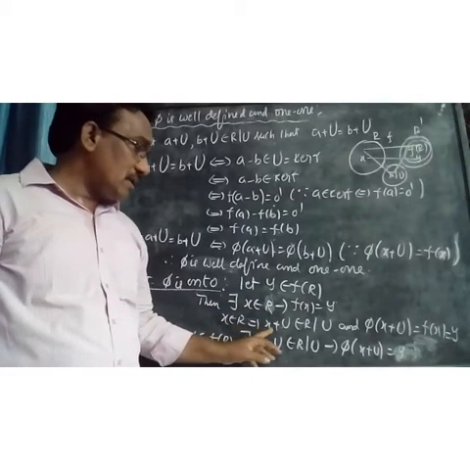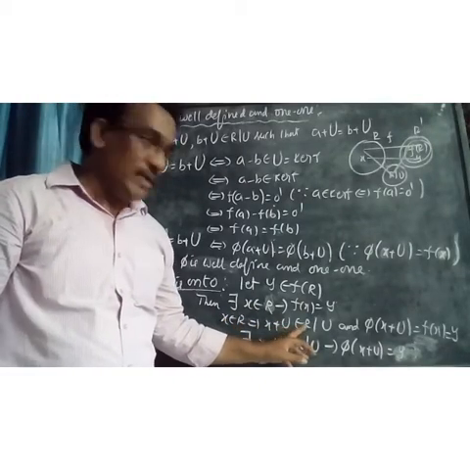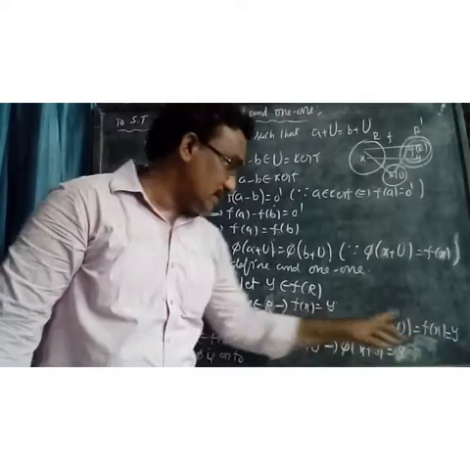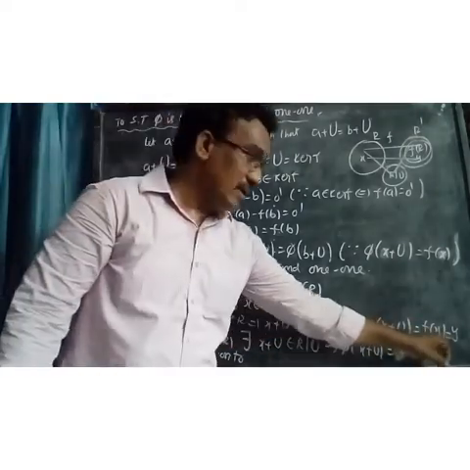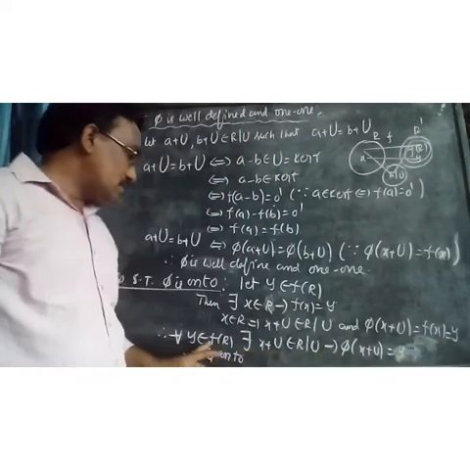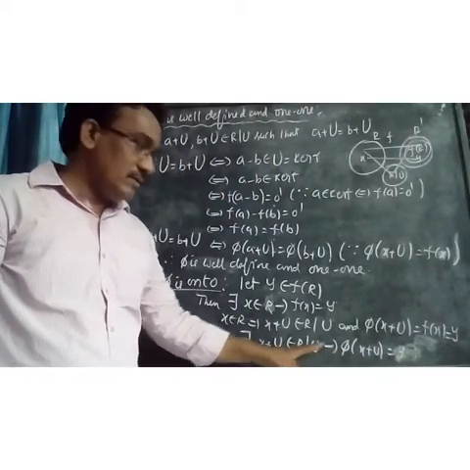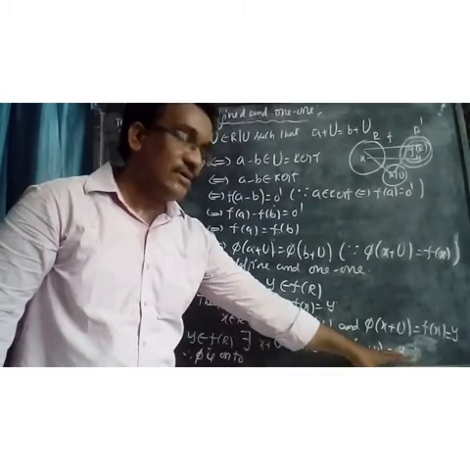If x belongs to R, then x plus u belongs to R by u. And by definition, pi of x plus u equals f of x, and f of x is nothing but y. Therefore, if you take y belonging to f of R, there exists x plus u belonging to R by u such that pi of x plus u equals y.